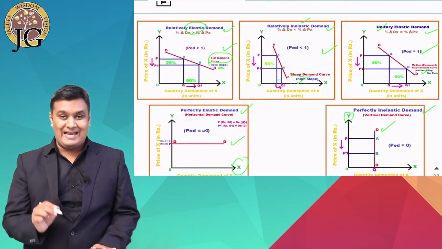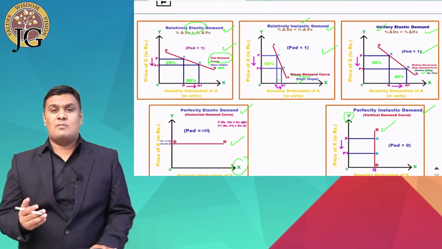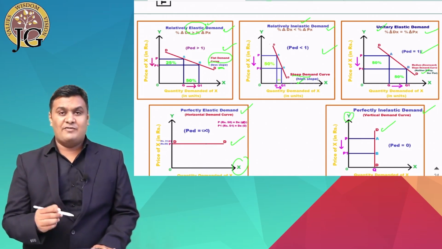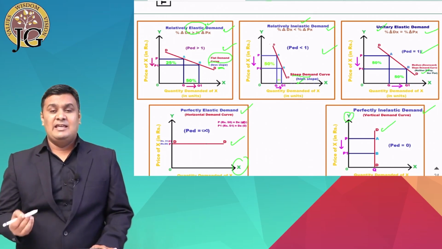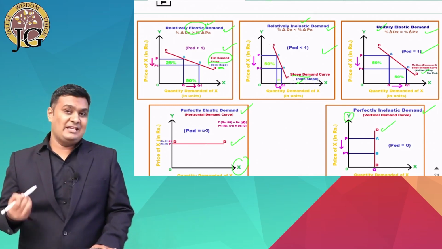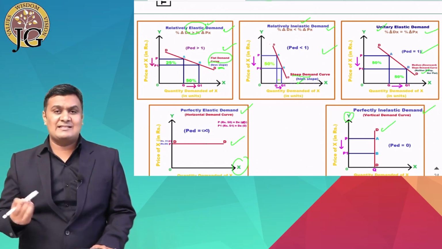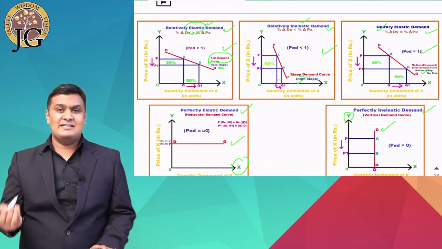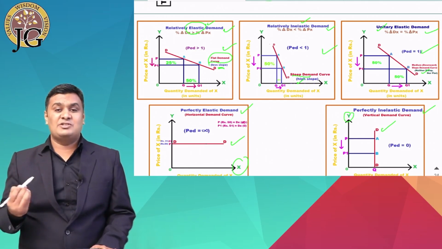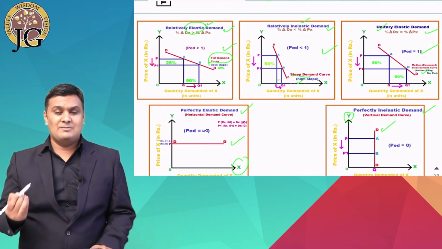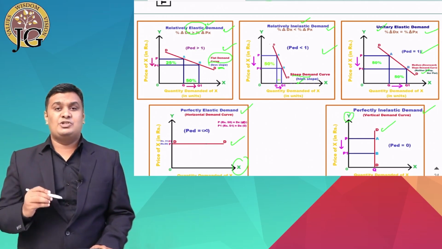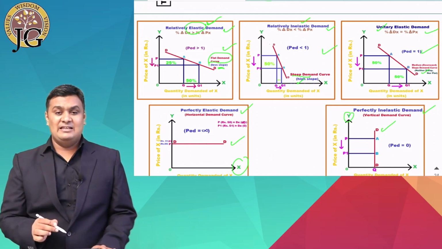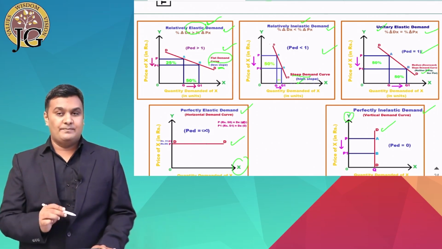Now if you talk about examples, elastic demand can be seen in case of luxurious goods. Because luxury goods are not a necessity for life and people will postpone the purchase if the price is high, there is more possibility of change in demand due to change in price. So this kind of elastic demand can be seen in case of luxurious goods.